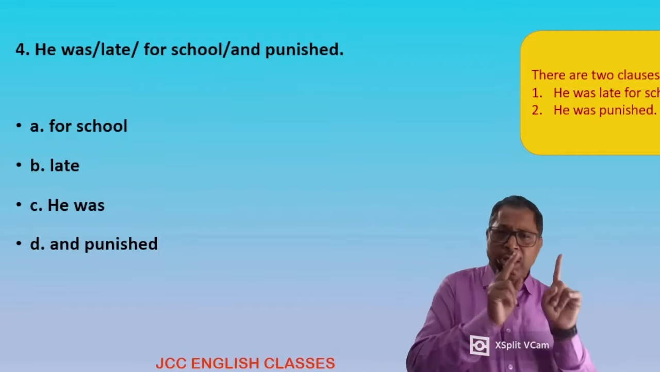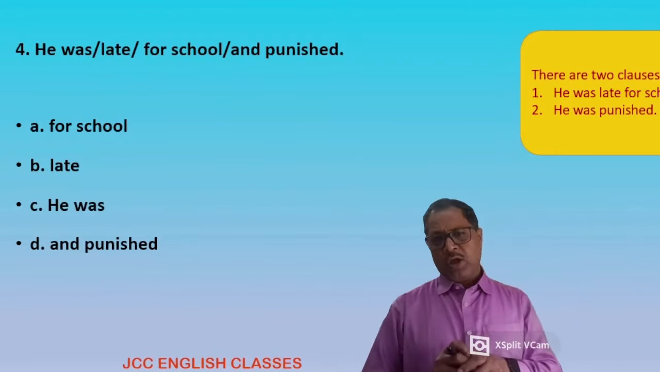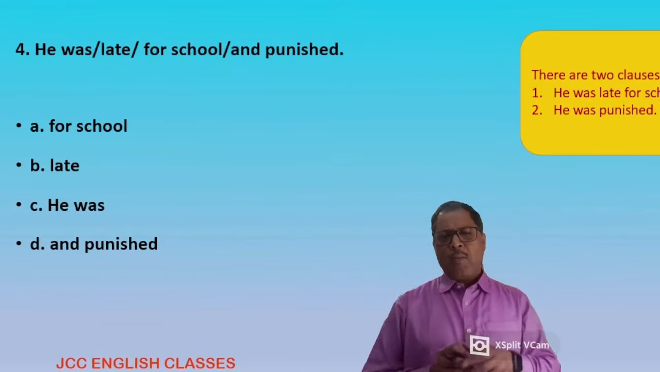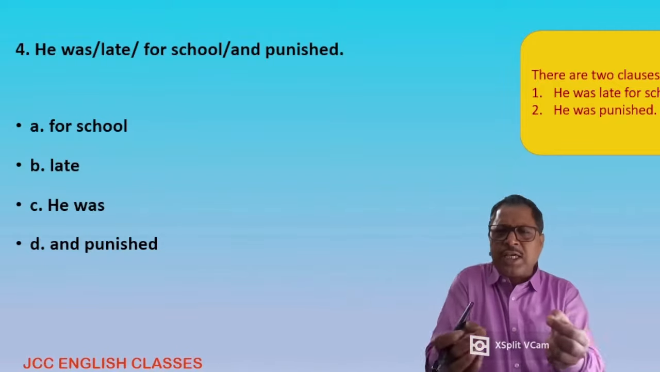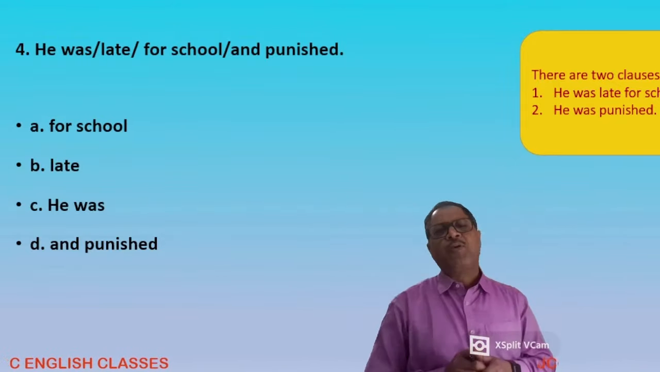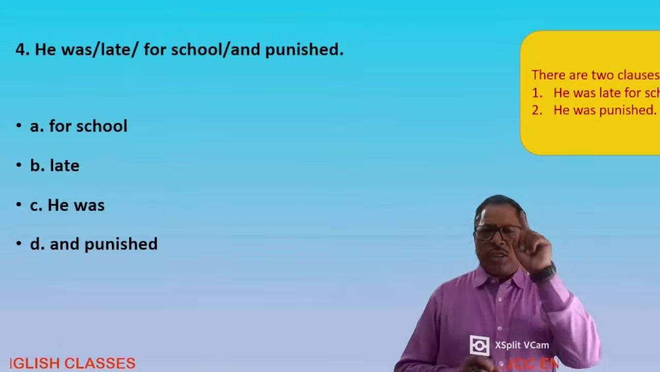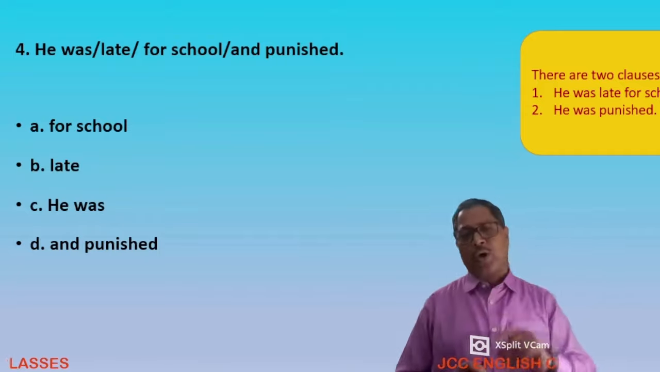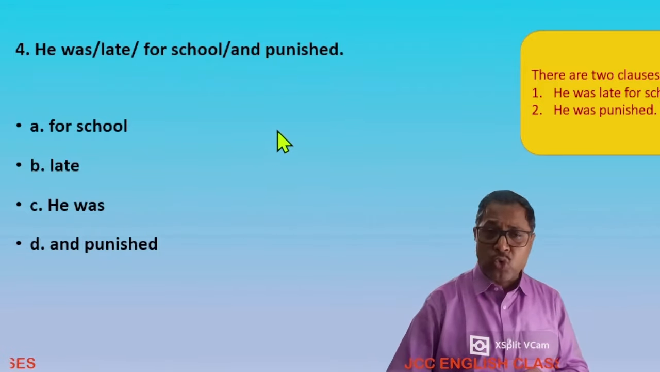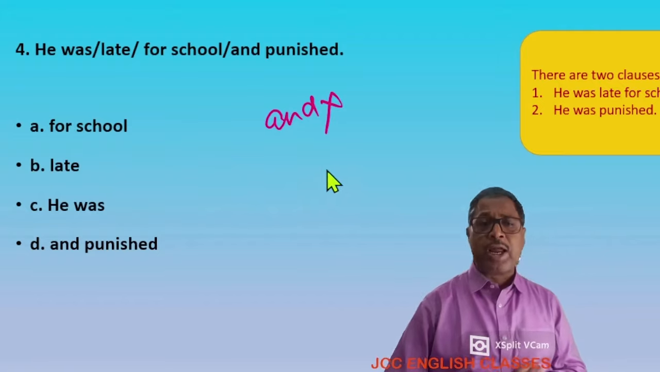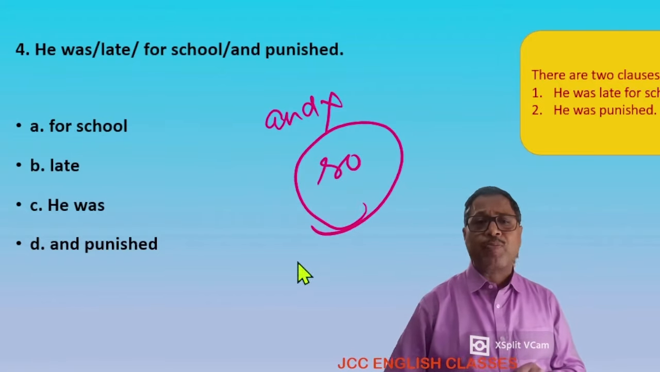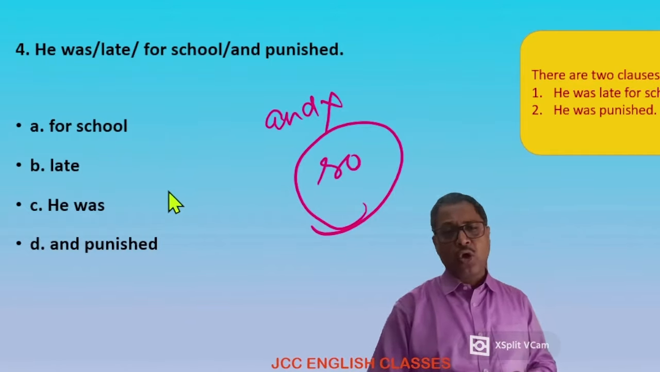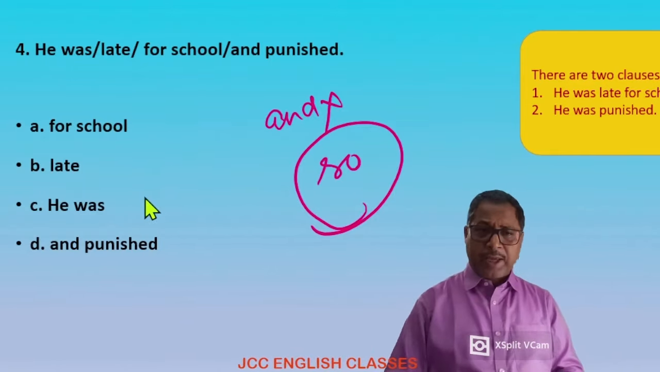But when we are joining two clauses, he was late for school and he was punished, using the conjunction and, remember that and is used when two clauses give additional information. But here, the second clause is not an addition to the first one. The second one is the result of the first one. For that sense, we don't use and. We use so. He was late for school, so punished. So, what is the mistake?